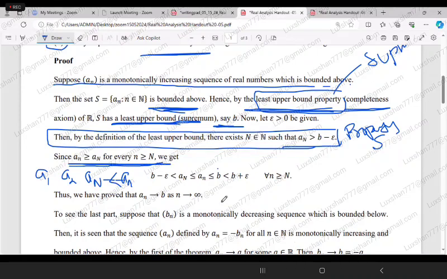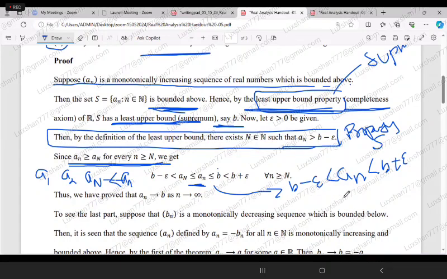Then what we are saying here, look at here, finally we are writing this: an is between b minus epsilon and b plus epsilon. Since epsilon is arbitrary, an is between b and b.